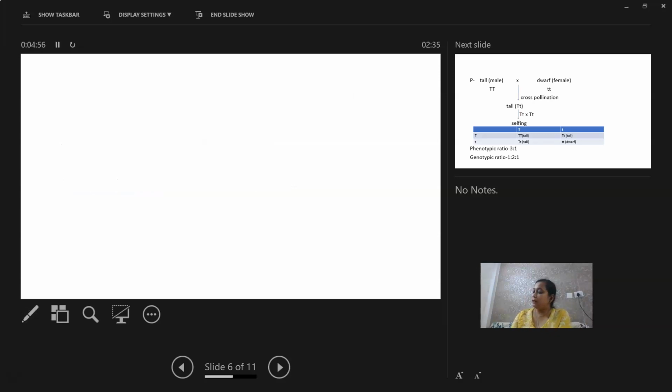So in case of artificial hybridization, he considered 2 kinds of traits like tall and dwarf. Dwarf plants are considered as female while the tall plants are considered as male. So in both of these plants there is androecium and gynoecium.